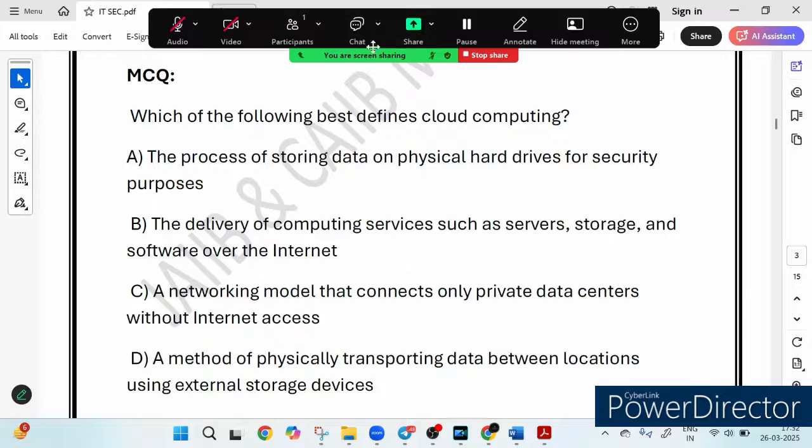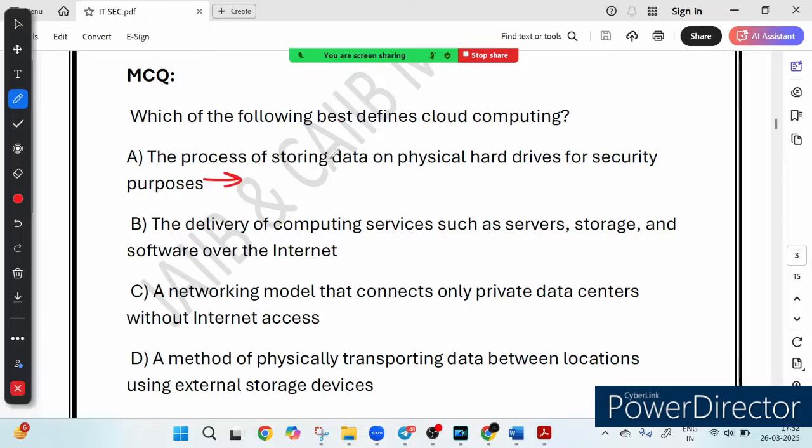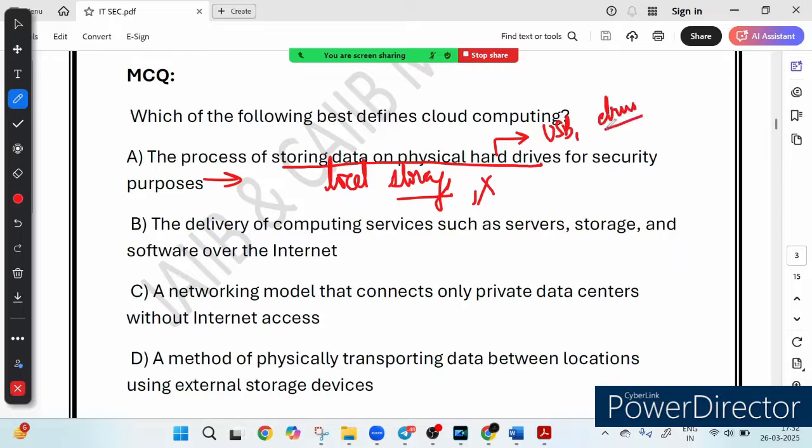Let's go through each and every option. First of all, option A, the process of storing data on physical hard drive. So basically this refers to what we call local storage. It is not cloud computing. Why? Because what you are doing is storing data on a physical hard drive, right? Or suppose a USB, or an external drive, right?